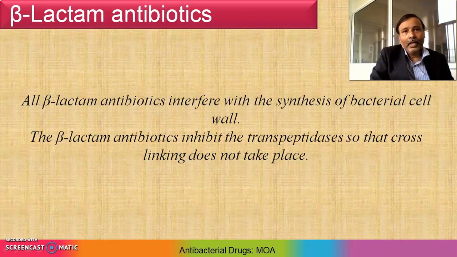Now these beta-lactam antibiotics inhibit the transpeptidase so that cross-linking does not take place. These enzymes and related proteins constitute the penicillin binding protein, also called PBP, which is located in the bacterial cell membrane. So in this way, beta-lactam shows its mechanism of action.